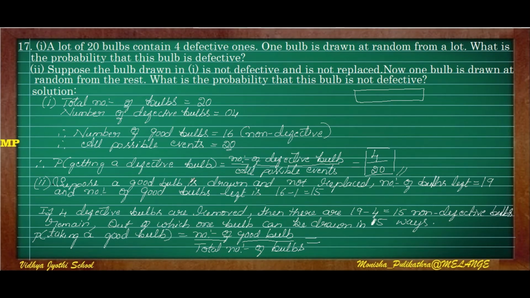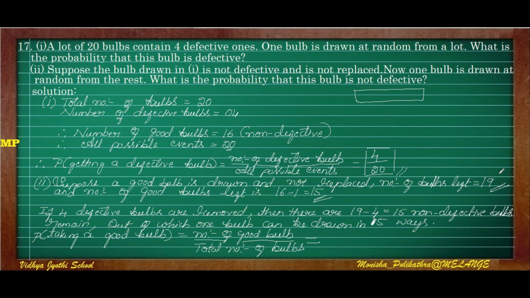Second question is, suppose a good bulb is drawn. Okay, a good bulb has been drawn and not replaced. So out of the total 20 bulbs, one good one is removed. So 20 minus 1, 19 total bulbs are left. Since it is a good one, the number of good bulbs is 16, so 16 minus 1 bulb has been removed. So it is 15. So 15 good ones and the total number of bulbs will be 19.